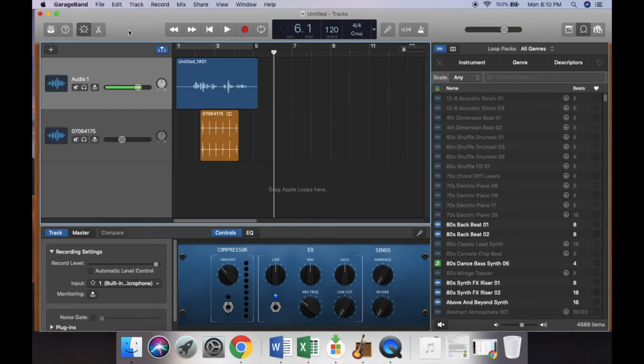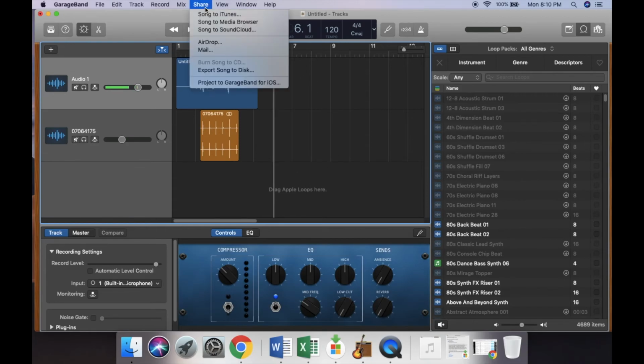The final step in your project is to export your GarageBand file as an MP3 file and to upload that to Google Classroom. To export your completed story, your sound effects and background music as an MP3 file, click Share, Export Song to Disk.